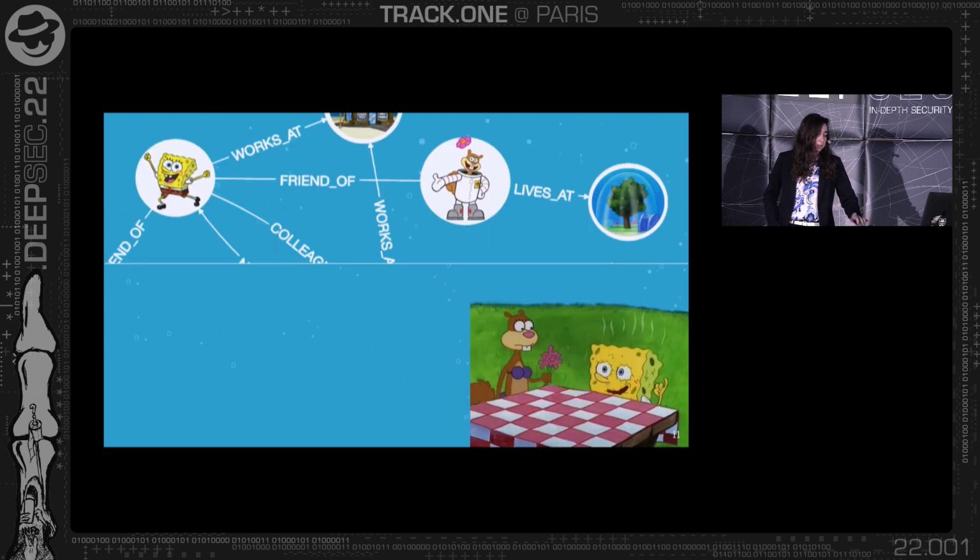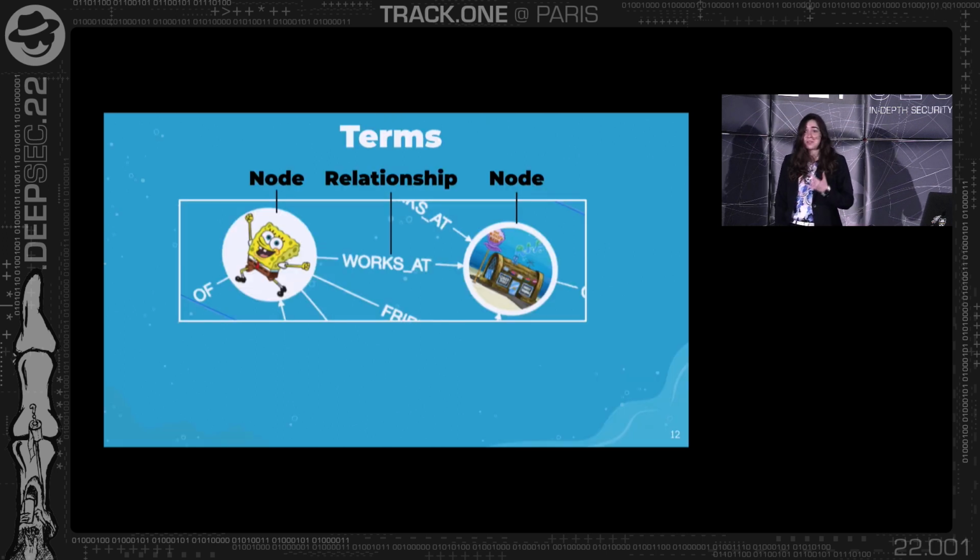And if we take a specific part of it, we can read it as SpongeBob is a friend of Sandy who lives at Sandy Street. And it's just a single part from the database. So no tables, no rows or columns, only these kind of things. And let's understand what are those things.